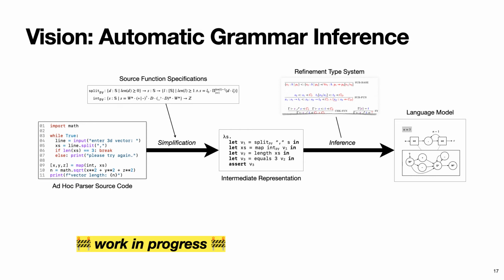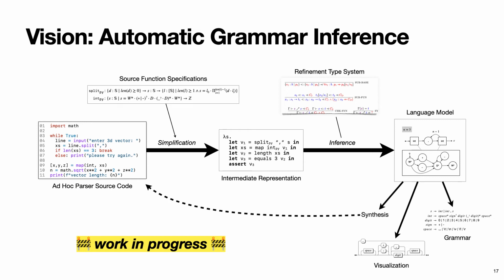The language model is not yet itself the final grammar, but a more abstract representation, from which we can then in turn generate the desired textual or visual grammar representations. And for interactive applications, we can also use this language model to synthesize parsing code again. It is important that through all the steps of this process, we always preserve rich source location information so that in the resulting grammars we can precisely trace productions back to the originating code.